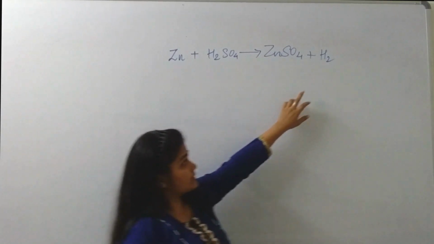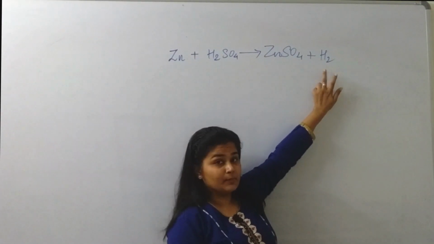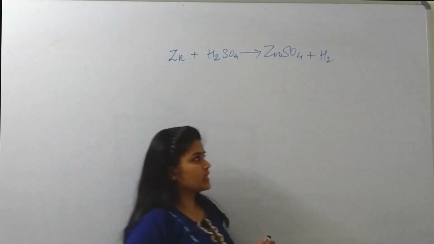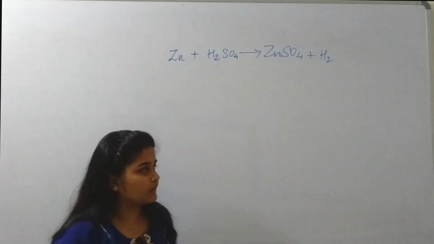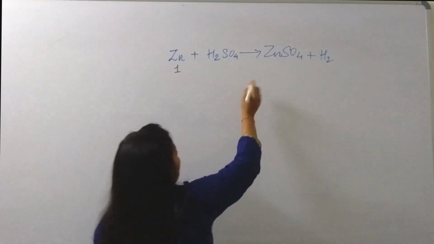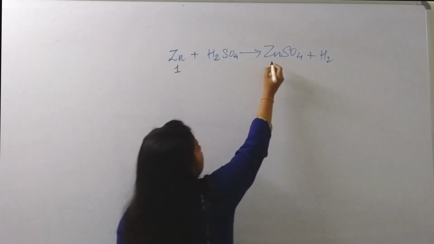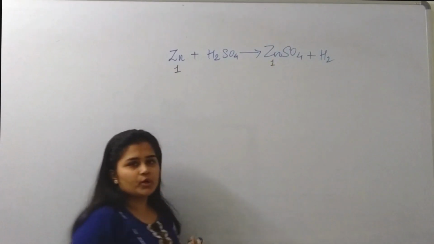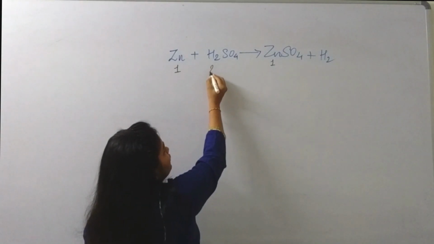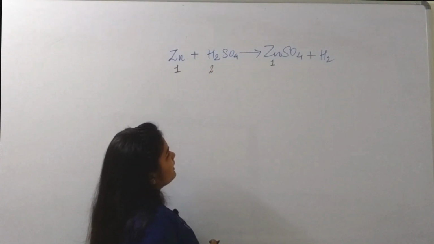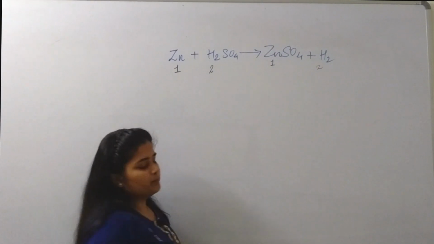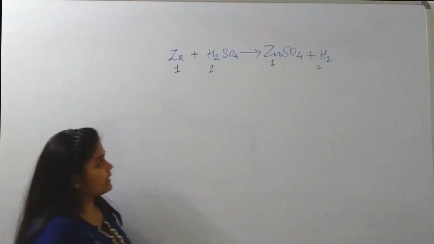Here we can revise that as hydrogen gas is liberated, it is a chemical reaction. We have already studied how we identify a chemical reaction. There is only one zinc on the reactant side and one zinc on the product side, means it is balanced. There are two hydrogen in the reactant side and two hydrogen in the product side, means again it is a balanced reaction.